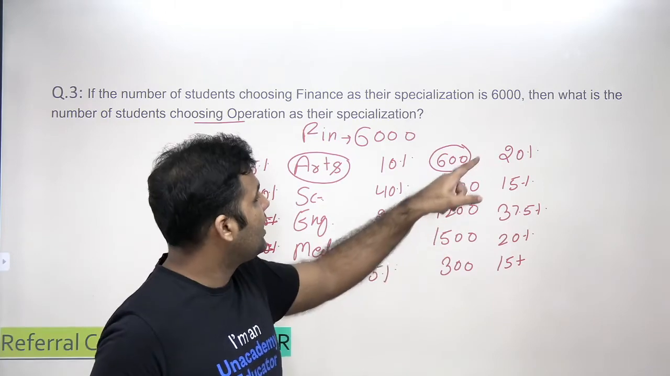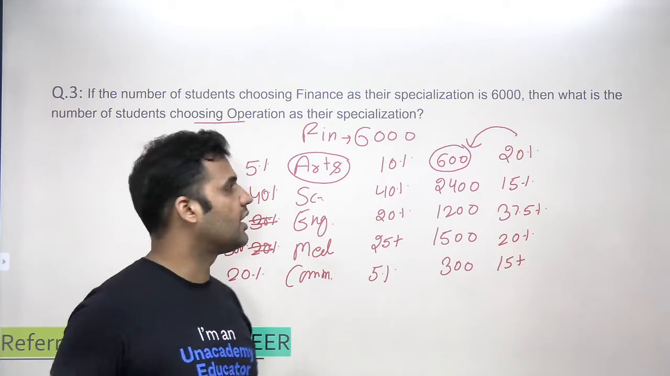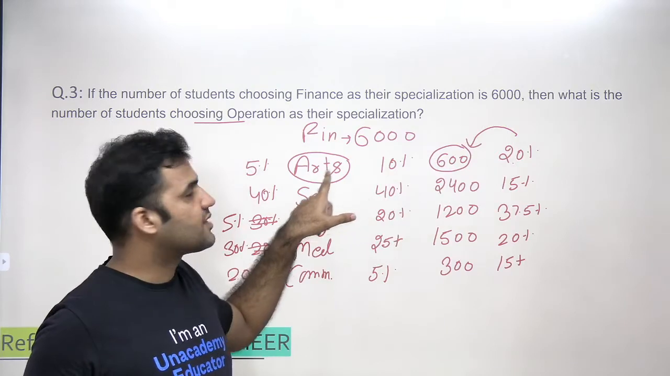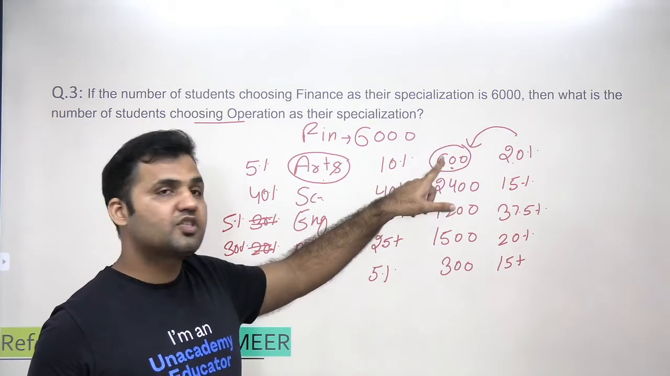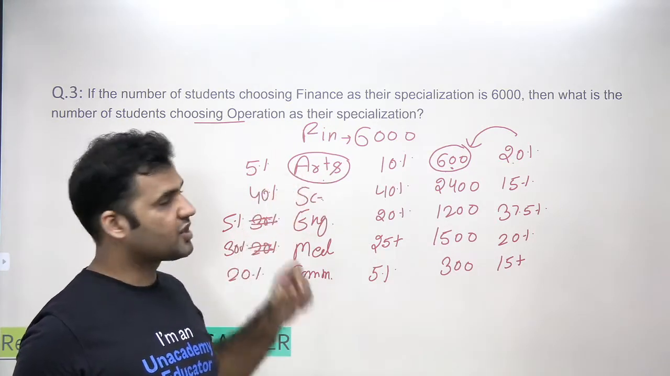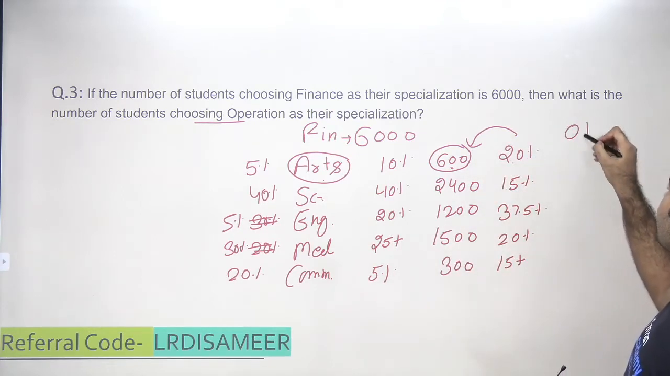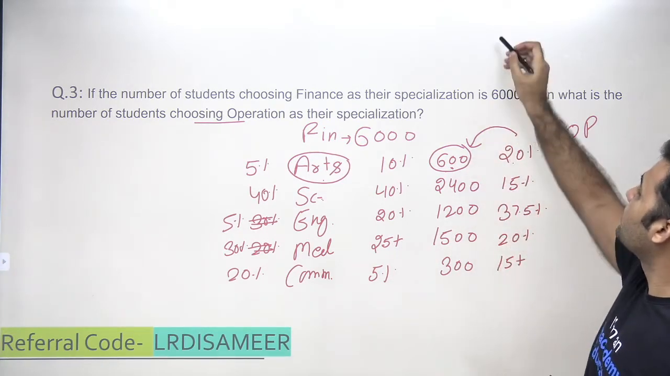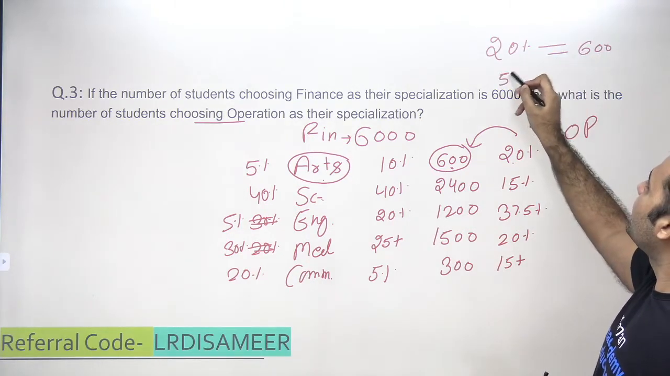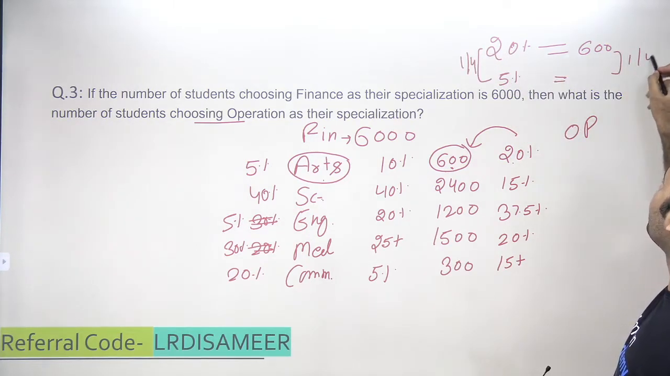You see that I know that 20% of a value is 600, and the value that I am interested in is 5% of the same value. 20% of arts is equal to 600, which is finance students, and 5% of arts is choosing operation as a specialization. So to find out my answer, if 20% of something is 600, then 5% of the same value will be how much? This is 1/4, so this will also become 1/4, that will be 150.